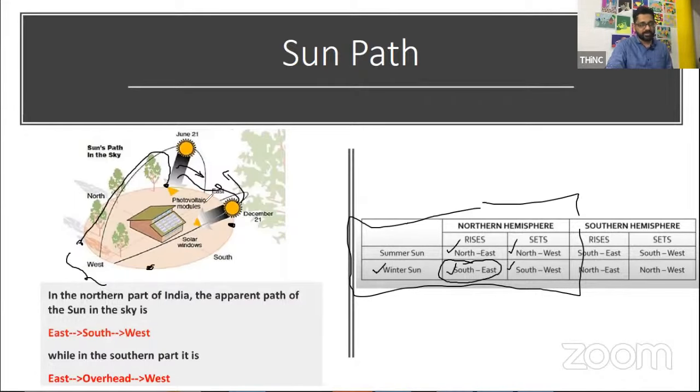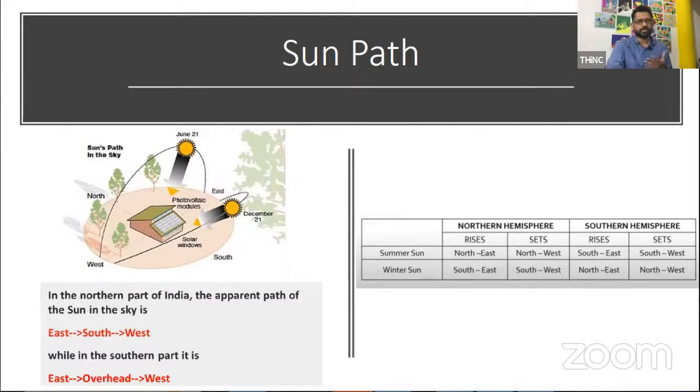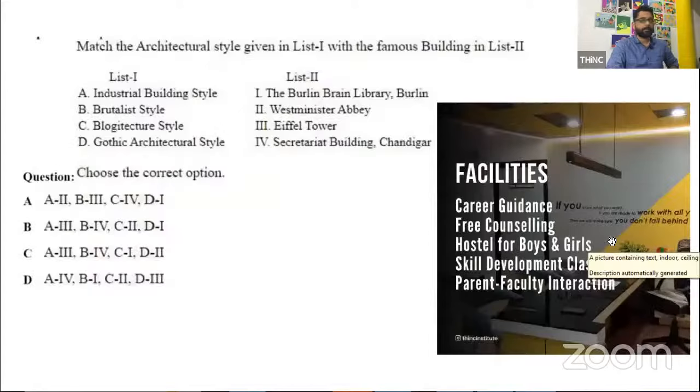Okay, so in between at some particular point, it will rise exactly from the east and set exactly in the west. We cannot go through the entire topic of climatology. It's quite long. But still, they used to ask 2 to 3 questions. Quite an important topic, very, very important topic, especially for JEE paper 2.